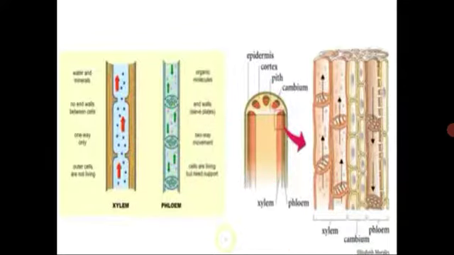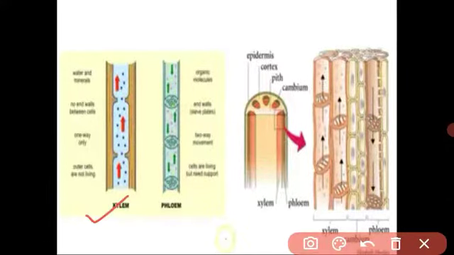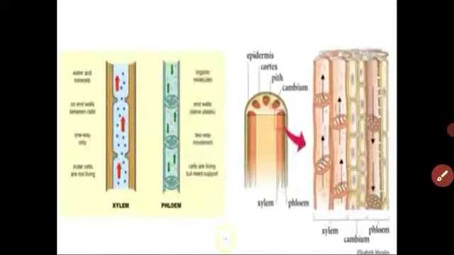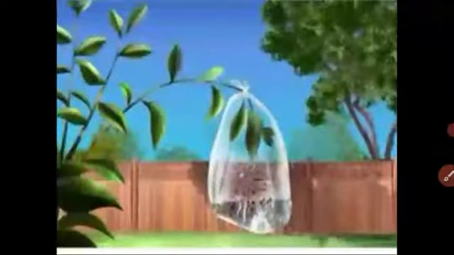Got it, student? What is the conducting tissue? How is the water absorbed by the roots and transported to the upper parts through the xylem tissue, and out of the water taken from the soil, only 2% is used by the plant for photosynthesis, and the remaining water is thrown out into the atmosphere.